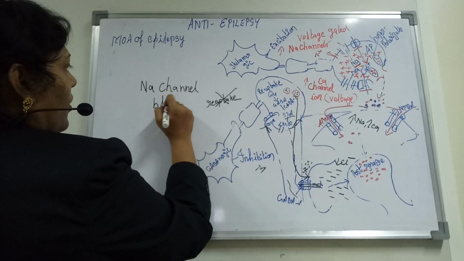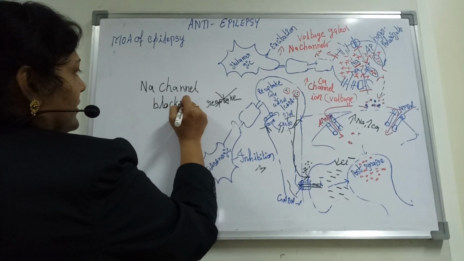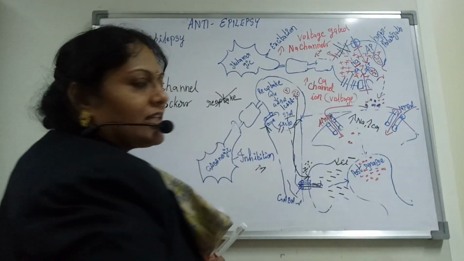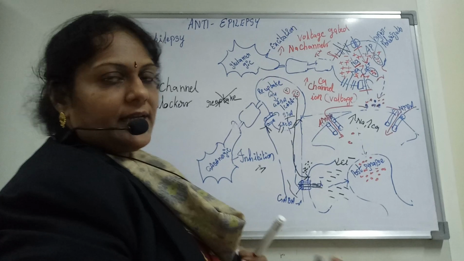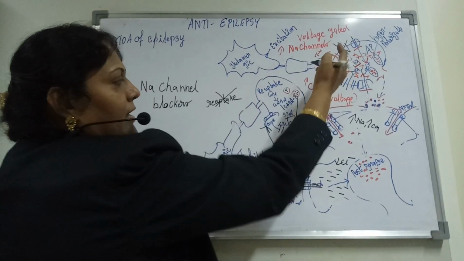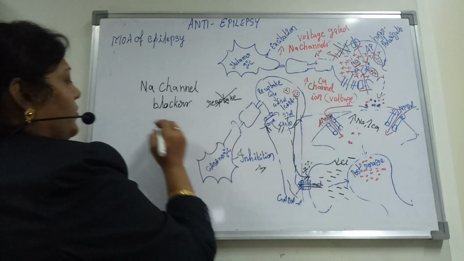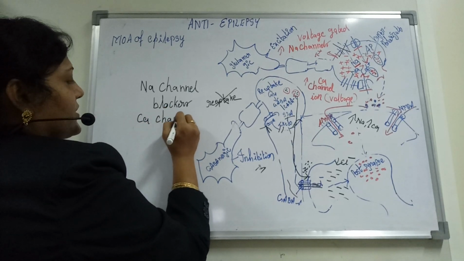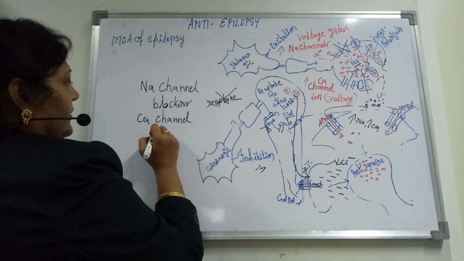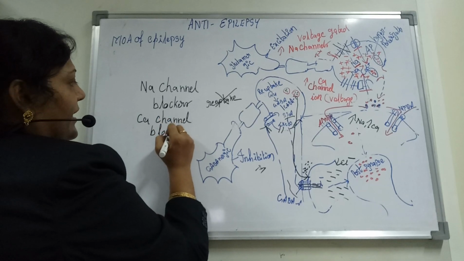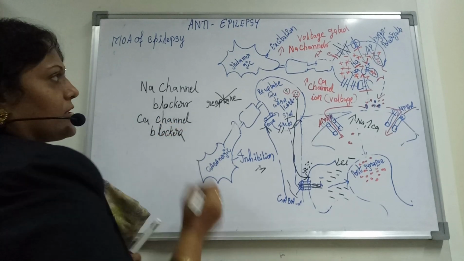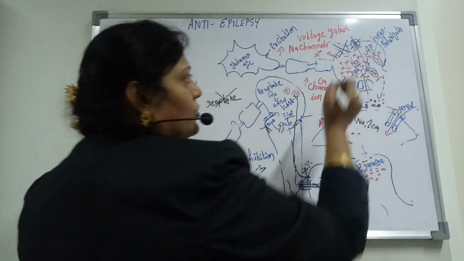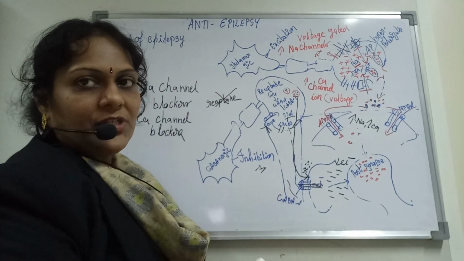Because once these ionic channels are blocked, the sodium cannot be submitted inside. And you can also see there is a blockage of calcium over here. So the next best category can be calcium channel blockers. That means the drugs we are using try to block your calcium channels.